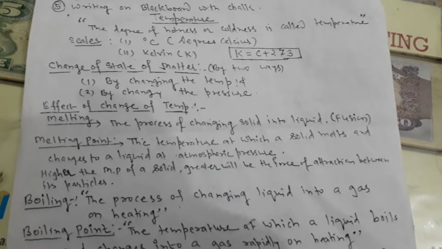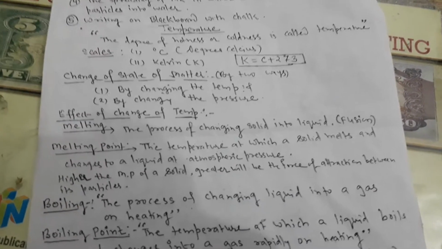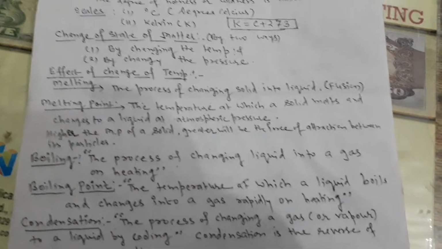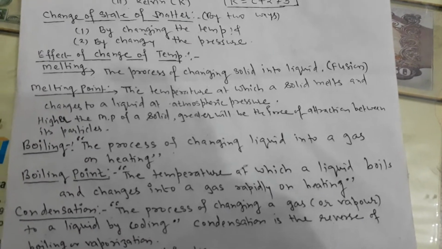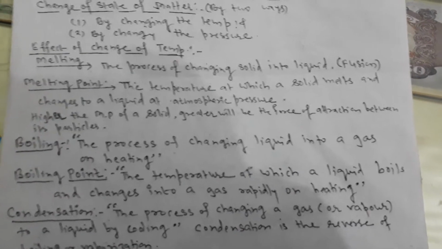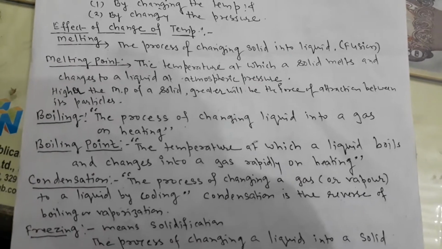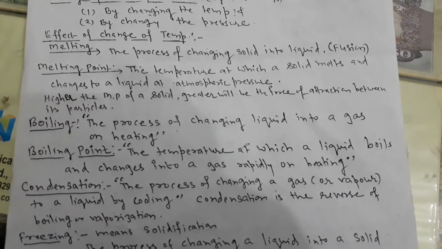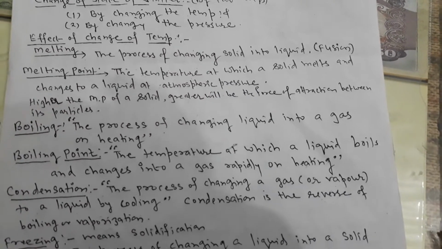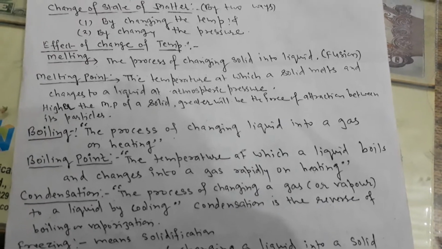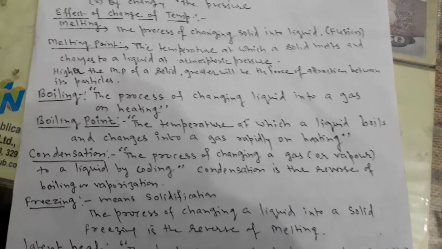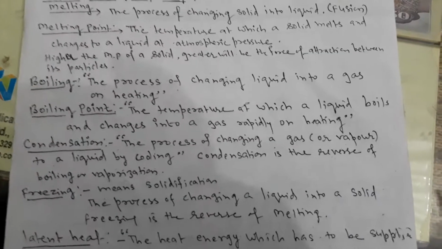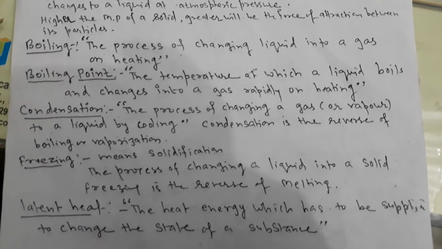Boiling: the process of changing liquid into a gas on heating is known as boiling. Boiling point: the temperature at which a liquid boils and changes into a gas rapidly on heating is known as boiling point. Condensation: we all know about condensation, the process of changing a gas or vapor to a liquid by cooling. Condensation is the reverse of boiling, vaporization. Freezing means solidification, the process of changing a liquid into a solid. Freezing is the reverse of melting.